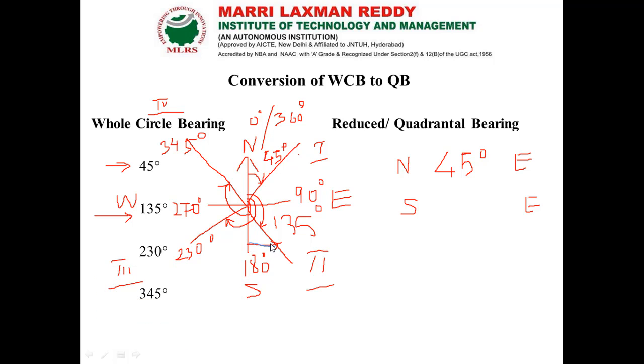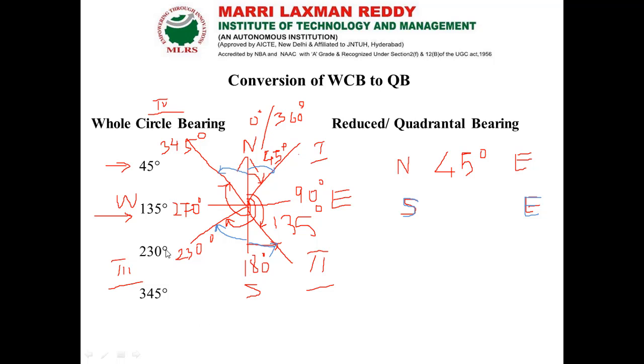So south is the reference point for the second quadrant. For the second and third quadrants, south is the reference point; for the first and fourth quadrants, north is the reference point in the quadrantal bearing system.